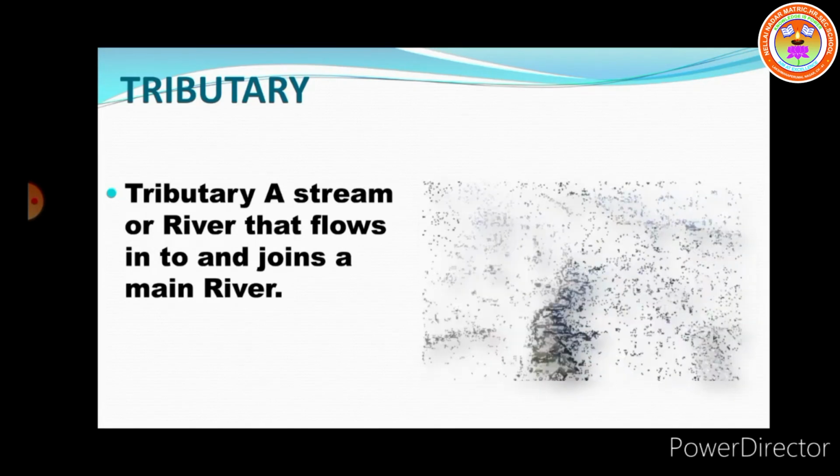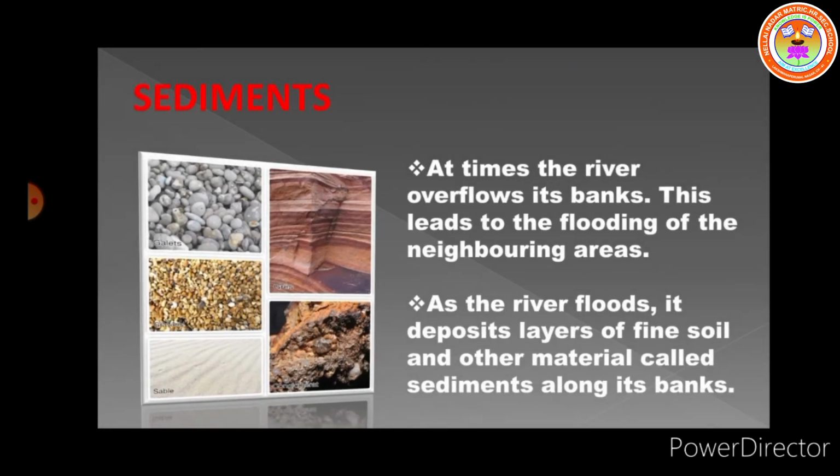Next we move on to sediment. The deposition of sediments on the bed reduces the depth of the river valley in the plains. Sediment is a solid material that is moved and deposited in a new location. Sediment can consist of rocks and minerals as well as remains of plants and animals. Sediment is naturally occurring material that is broken down by the processes of weathering and erosion.